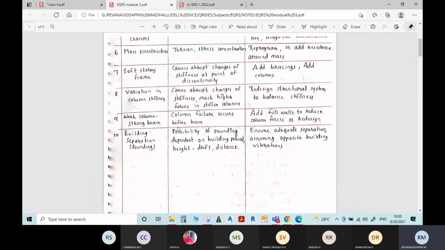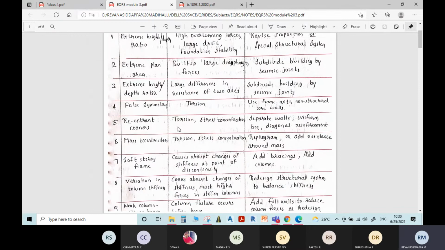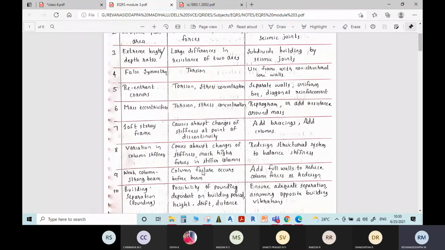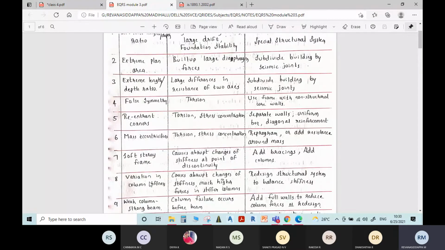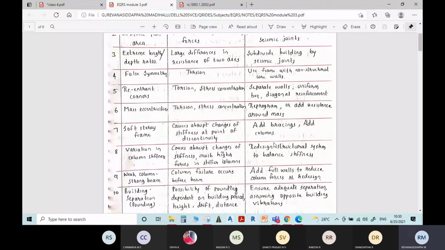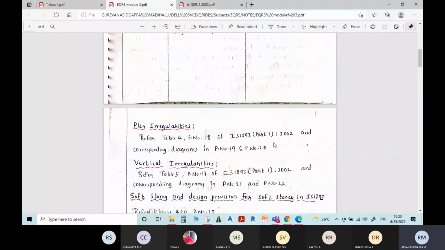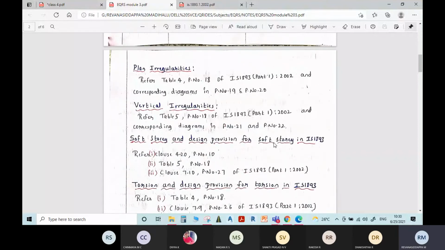So this is about the different problems associated with the configuration of the structure, different parameters associated with the configuration, and problems faced with these configurations and remedies. I hope you got some idea on this. The next important topic we have is plan irregularity and vertical irregularity. About plan irregularity, in the codebook it is clearly explained.